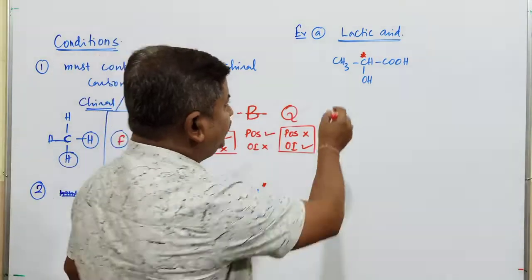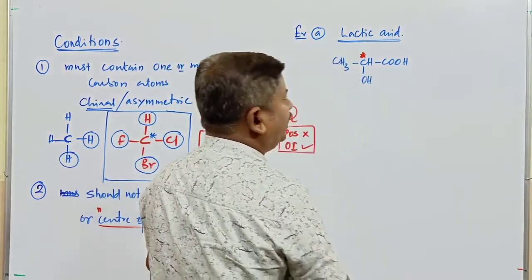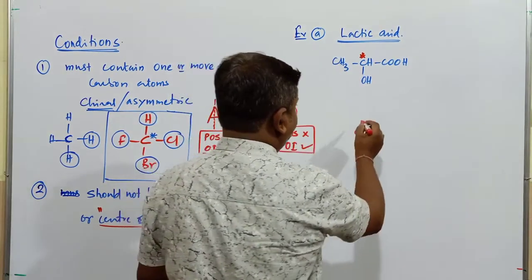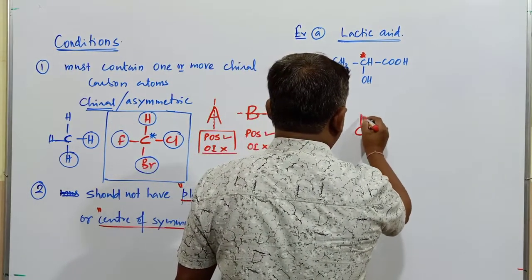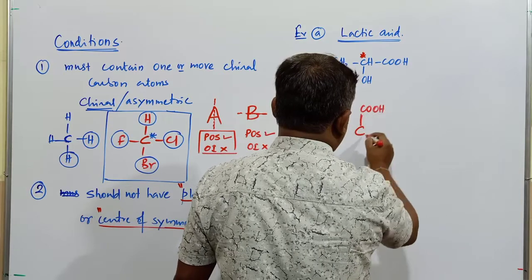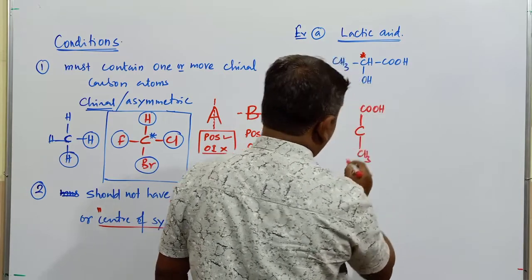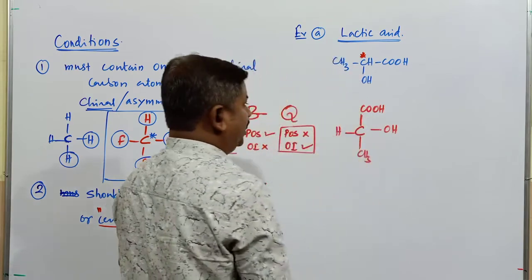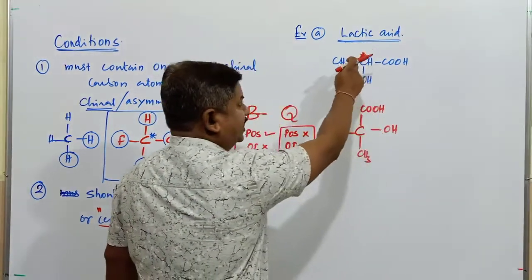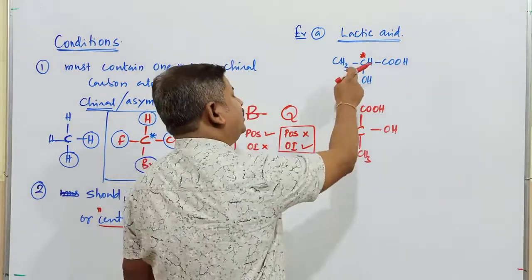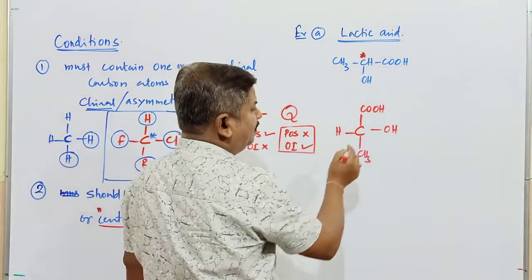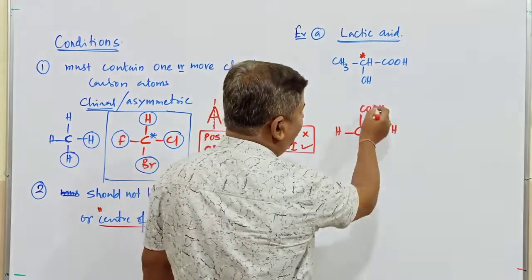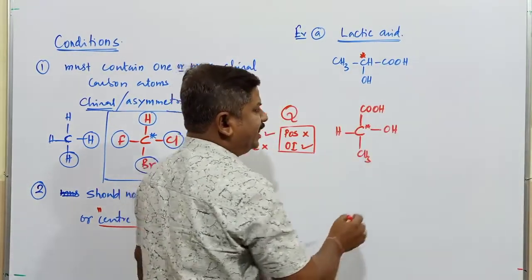Now coming to the example of lactic acid, 2-hydroxypropanoic acid. This is the chiral carbon atom at the center. This one is COOH. Next one is CH3. This is OH, and this one is H. Wherever such an asterisk sign is there, it usually shows the presence of a chiral carbon atom. This is the carbon atom with the asterisk sign. It has 4 different groups, so this carbon atom is a chiral carbon atom.